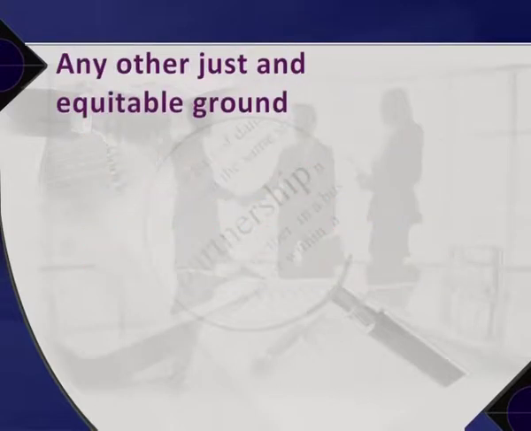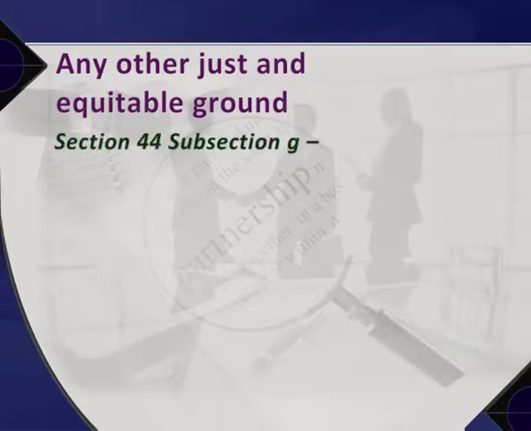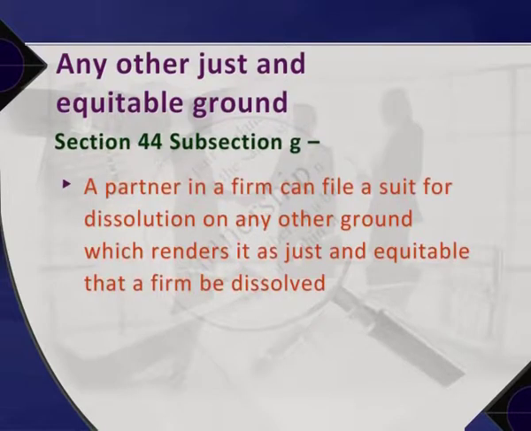G. The court can order dissolution of a partnership firm on any other just and equitable grounds. This is explained in this section. Under the provision of section 44 subsection G, a partner in a firm can file a suit for dissolution on any other ground which renders it just and equitable that a firm be dissolved. In this case, the court should be satisfied that the reason and the situation is such that the continuation of a firm is impossible or impracticable.